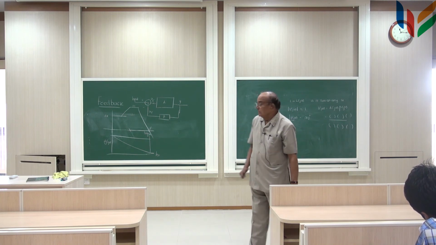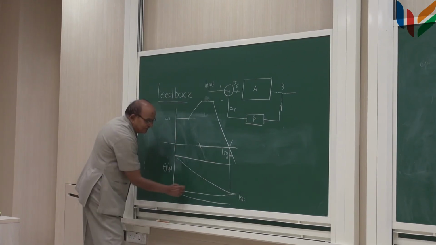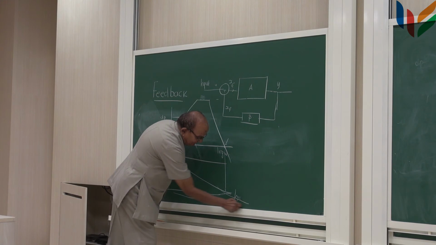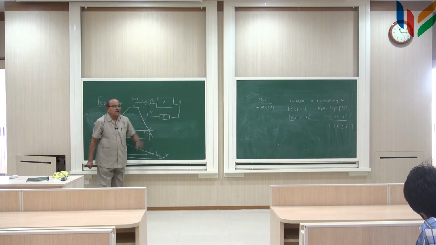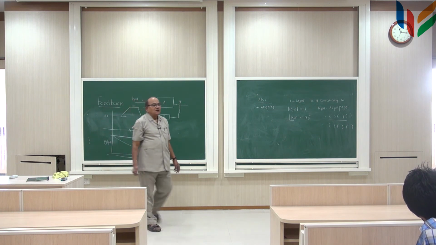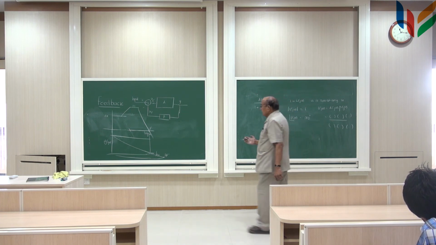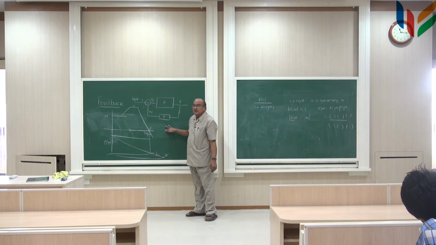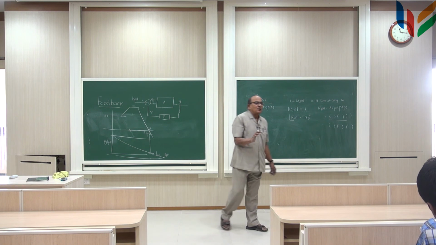Similarly, go the other way around. There may be a point at which this angle is 180, meeting the second condition, and at this point the magnitude may not be equal to 1 hopefully. If it also happens to be 1 here, then it will oscillate at this frequency also. But if it does not have 1, there is a margin here in the gain. How much that margin is, is what is known as the gain margin.